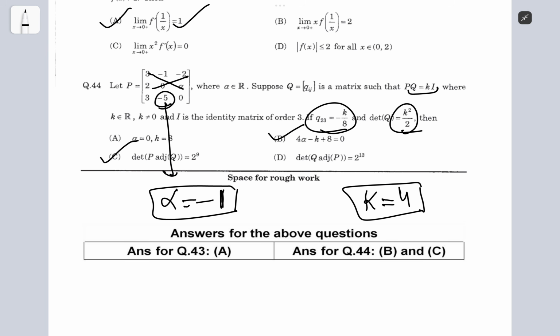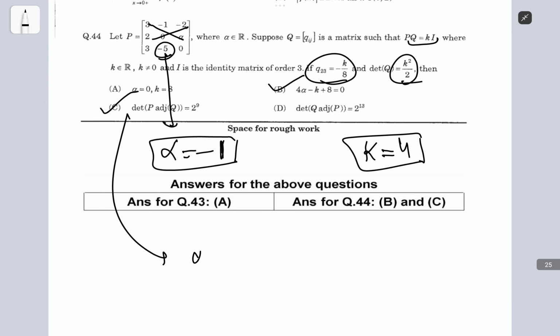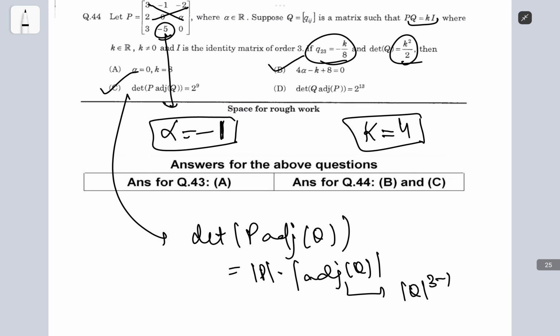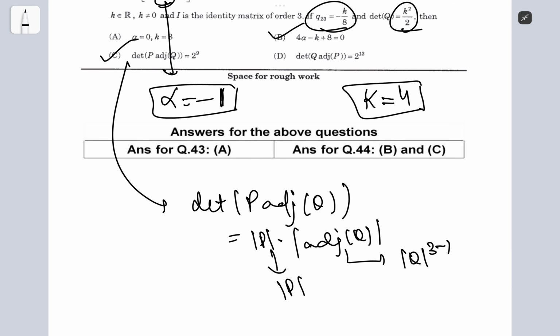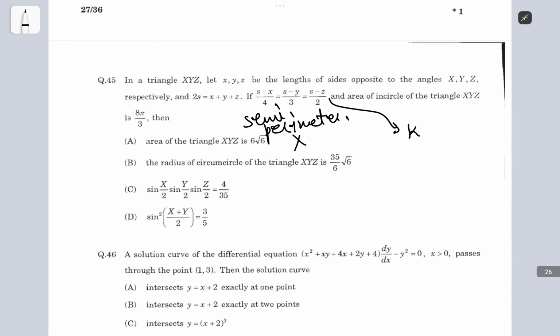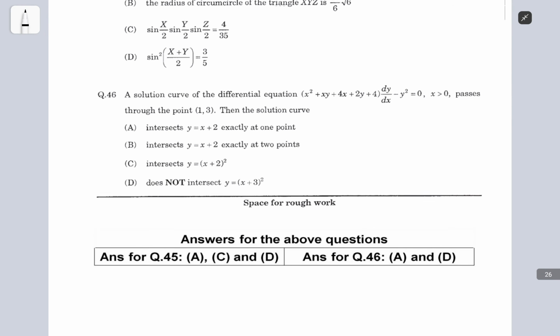This one is very easy, like determinant of p adjoint q. Just find the determinant of p times determinant of adjoint of q, which should be the determinant of q to the power 3 minus 1, and this should be the determinant of p. So determinant of p was equal to the determinant of q, which was equal to 8, and then you could just get the answer. So yeah, that's it.